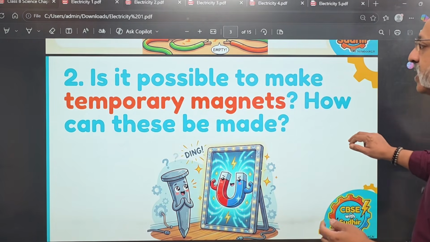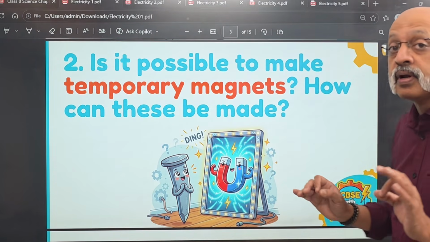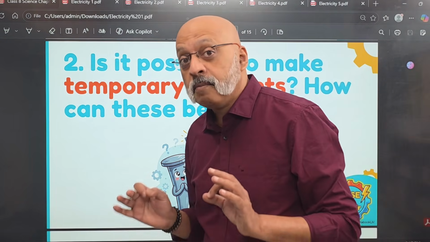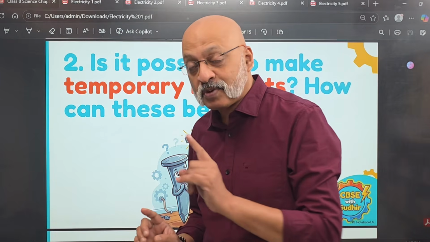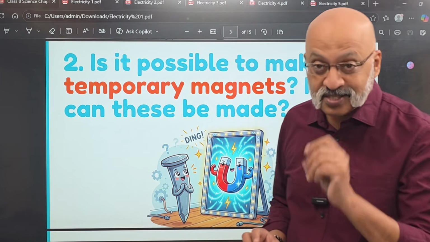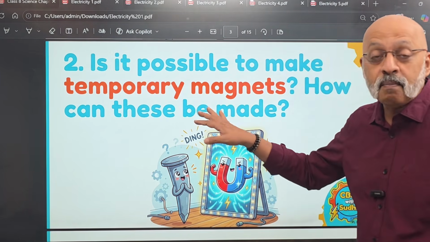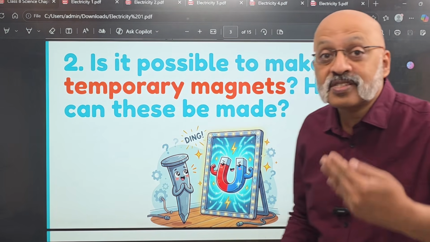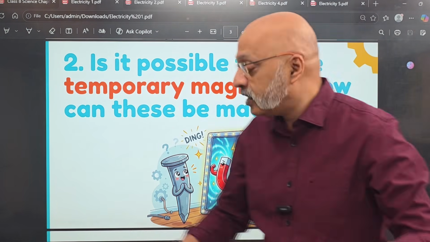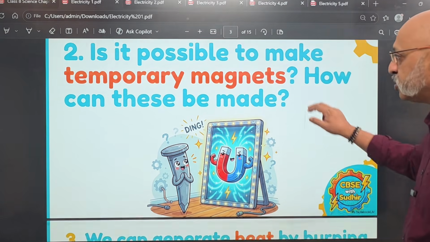The second one is, is it possible to make temporary magnets? I have discussed the magnets chapter in class 6 also. A very fascinating chapter, one of the videos which has got the maximum number of views. The temporary magnets. Can we create a temporary magnet? The whole concept of magnetism is what we are going to study in this chapter.